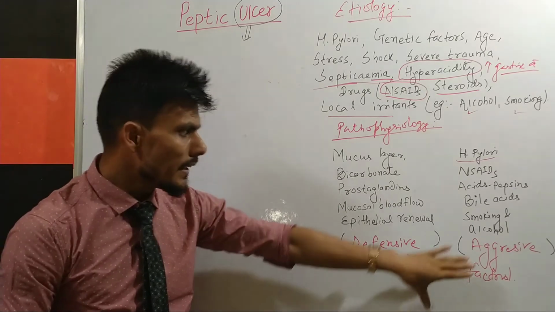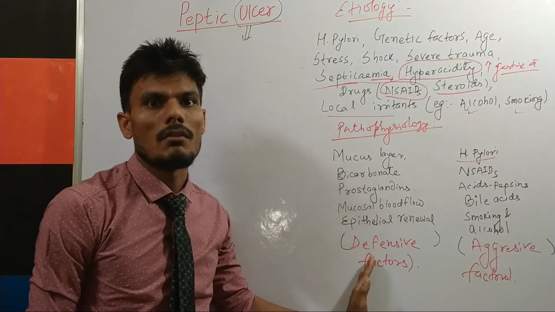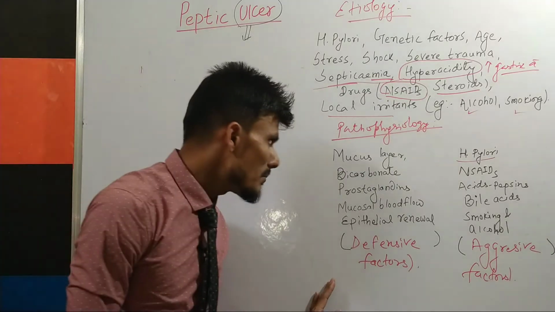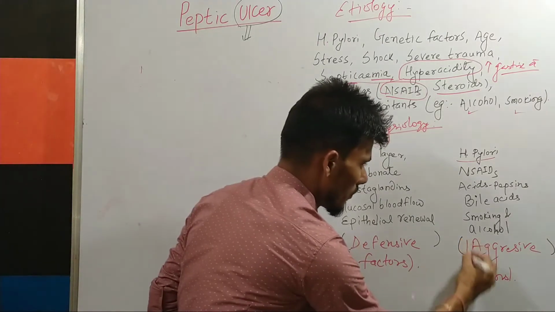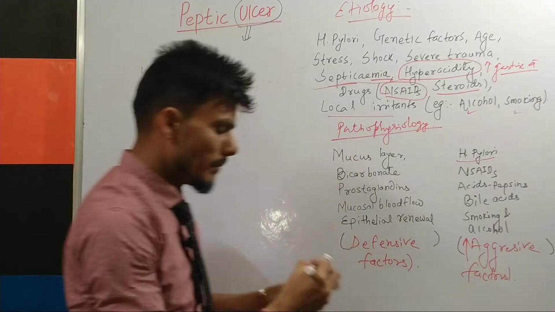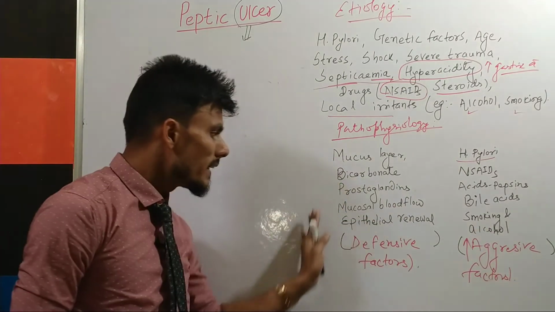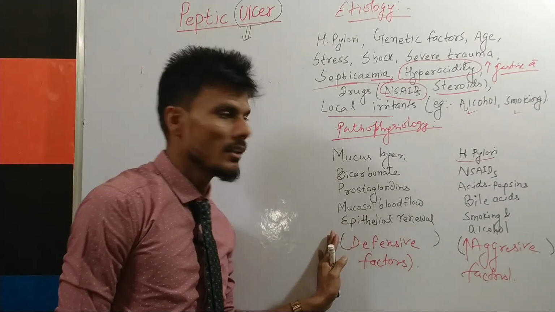It means that if there is an aggressive factor, our defensive factor will protect our stomach wall, or the membrane of the stomach. But when there is an increase in the number of aggressive factors, they will dominate and overcome the defensive factors, right?